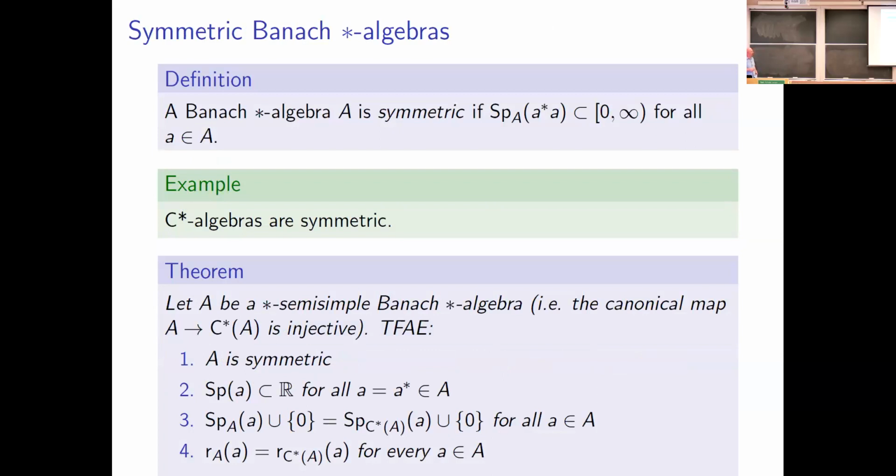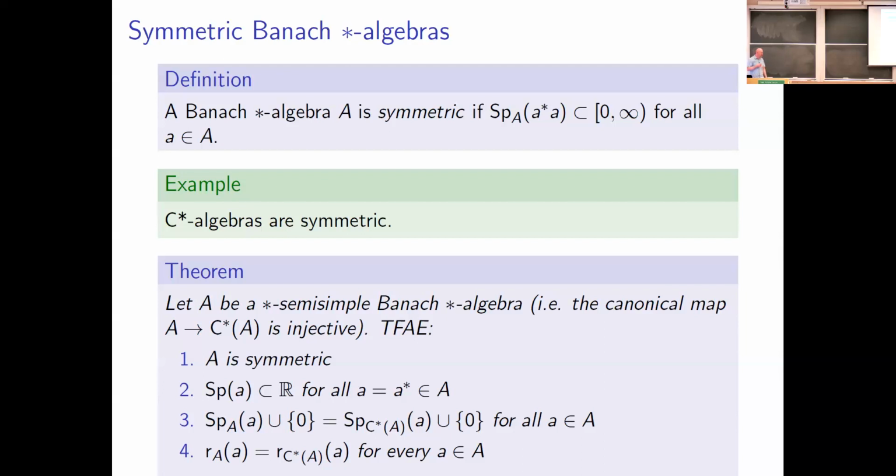And in my remaining time, I'd like to talk about an application that we found for these tensor products to symmetric Banach star algebras. So the topic of this workshop is symmetry and structure. I don't think that this is what the organizers were thinking of when they talked about symmetry, but it's the same name, right? We're close enough. So we say that a Banach star algebra is symmetric if, when we take a look at the spectrum of things of the form a star a, this is contained in the non-negative real numbers. Of course, we all know that C-star algebras are symmetric. But this is something that's not immediately clear.